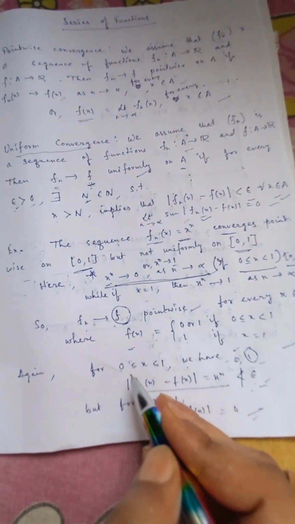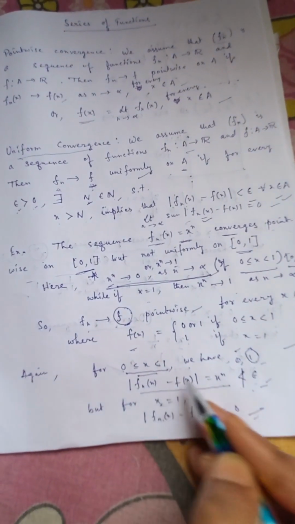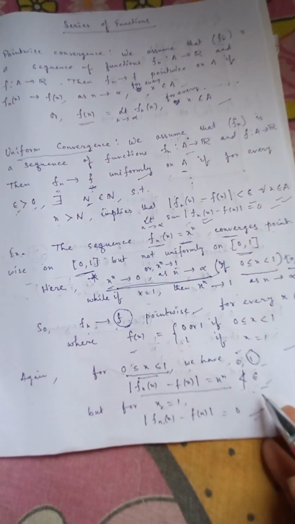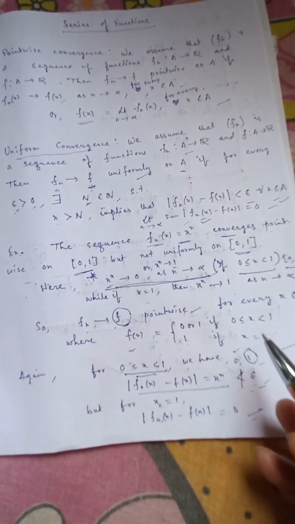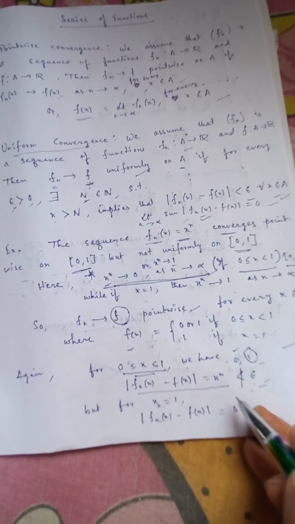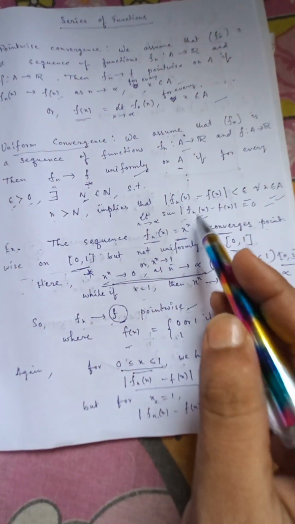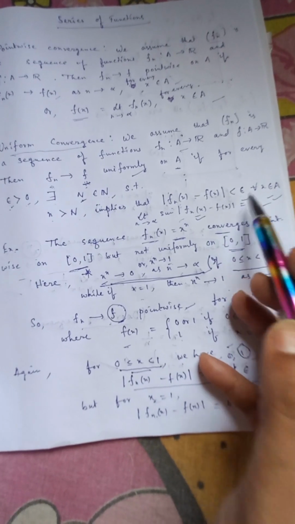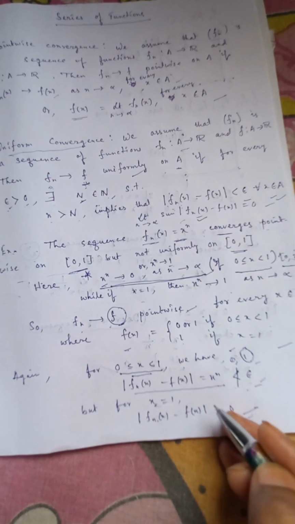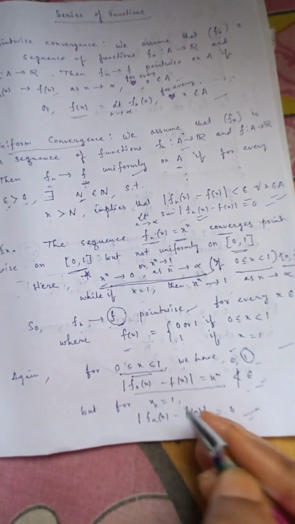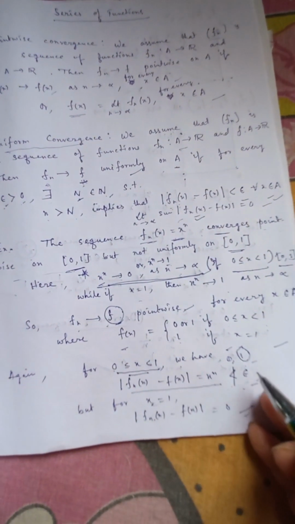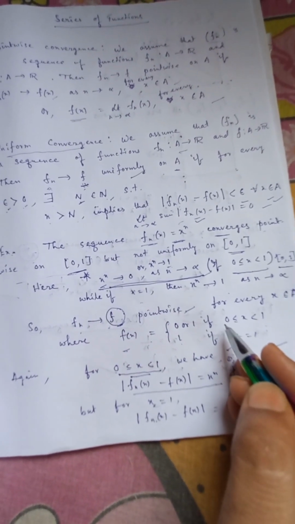So for this interval we cannot find any function satisfying this condition, mod of fn(x) minus f(x) less than epsilon. So we have no function that converges uniformly for all points in this closed interval 0 to 1.